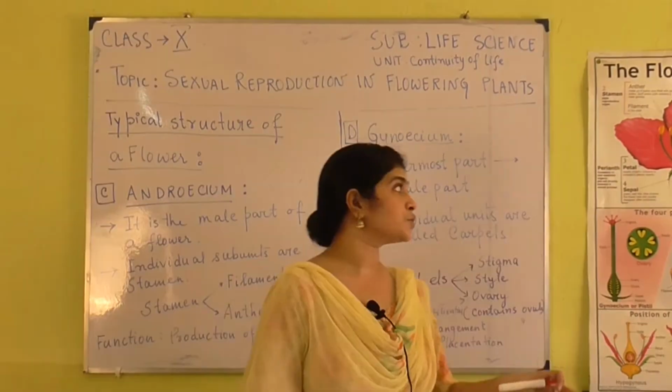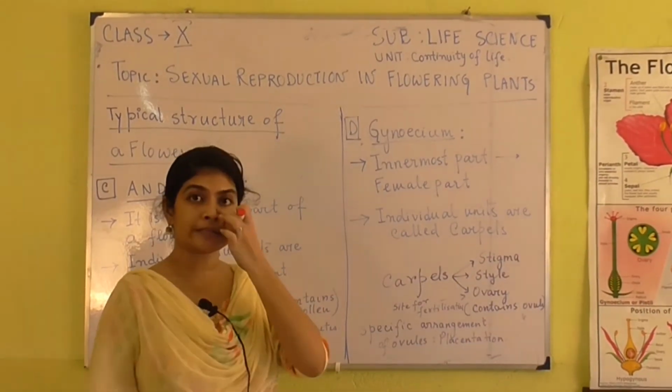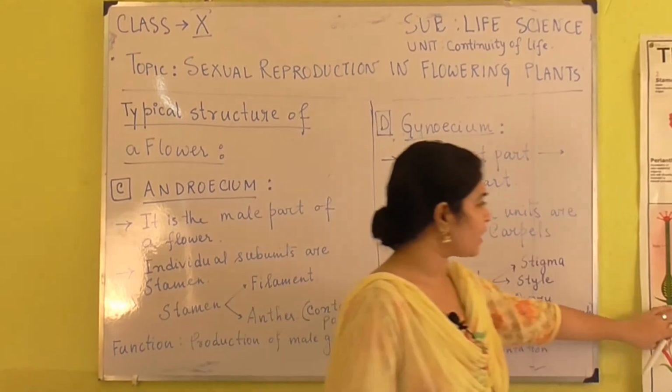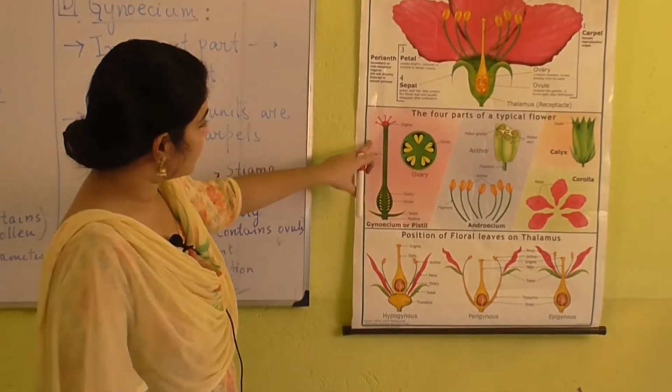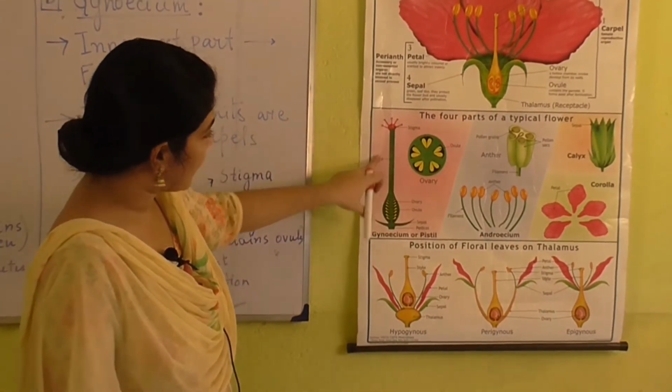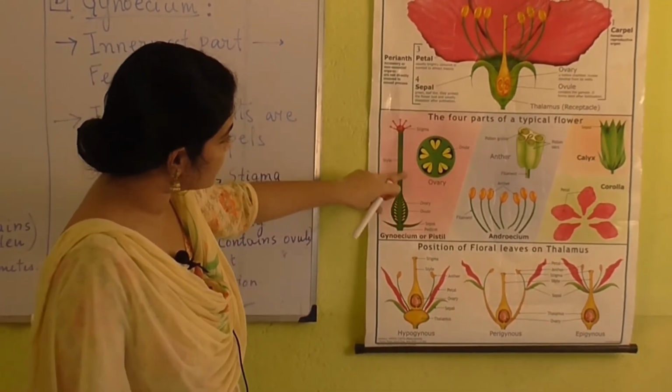Now we are going to come to the female part of the flower, known as the gynoecium. If you look at the gynoecium or pistil, this part is the gynoecium, and it has three basic parts.